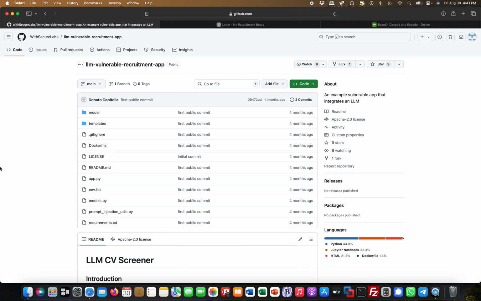Hey guys, this is Martin from AI Security Expert, and today we look at another vulnerability in an AI system, and this time it's indirect prompt injection. The guys at WithSecure Labs have created a really nice vulnerable app, another one, and this one is called LLM Vulnerable Recruitment App. This is specifically geared towards indirect prompt injection.